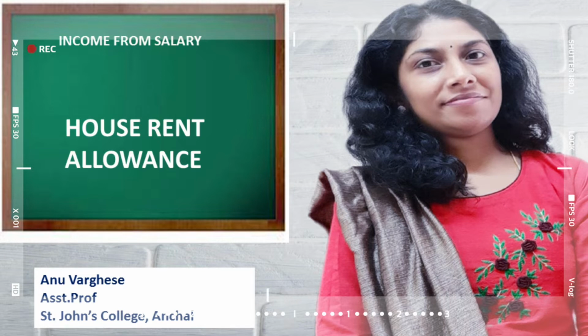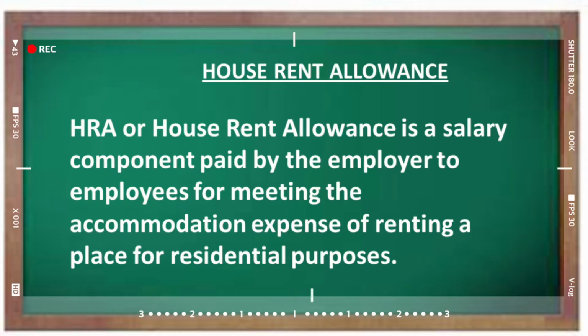In today's session, we are going to discuss about HRA. The salary of both public and private sector employees is composed of several parts. HRA is one such component. HRA, full form is House Rent Allowance. It is a part of employee salary provided by the employer for the expenses incurred towards rented accommodation.